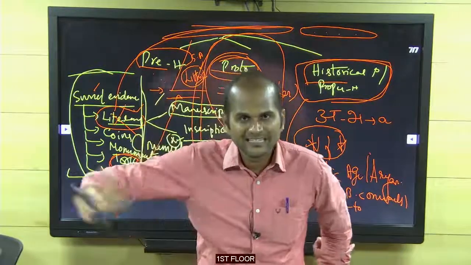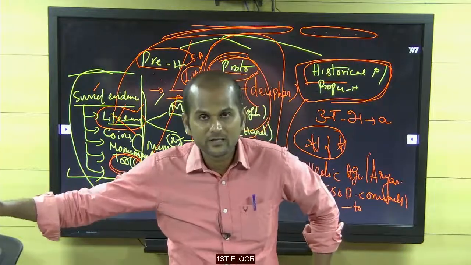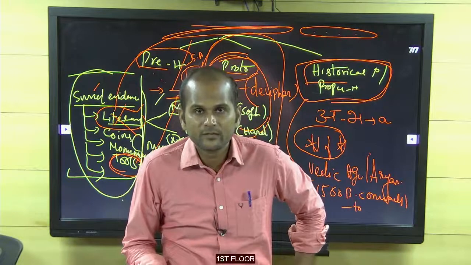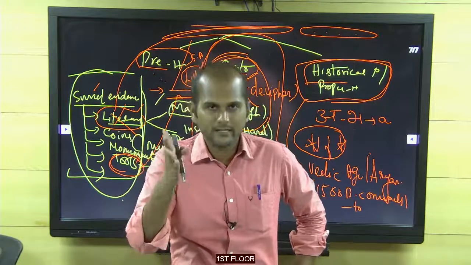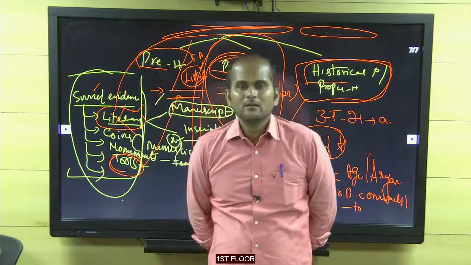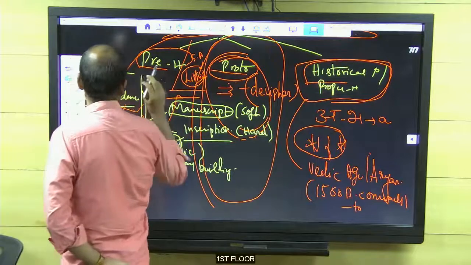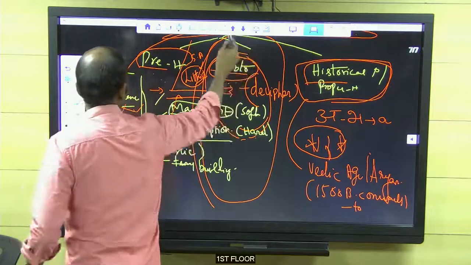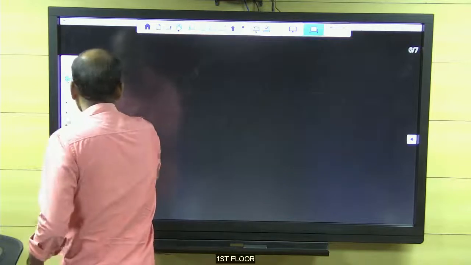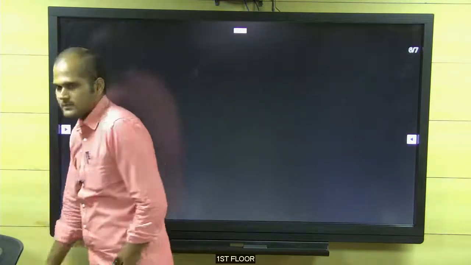So history over, Indian history over, classification of Indian history over. Now which part of Indian history am I going to start? Open the topic modern India. Hereafter, if I say medieval or modern India, you have to write the year. Write the year of modern India, 1707 to 1947.